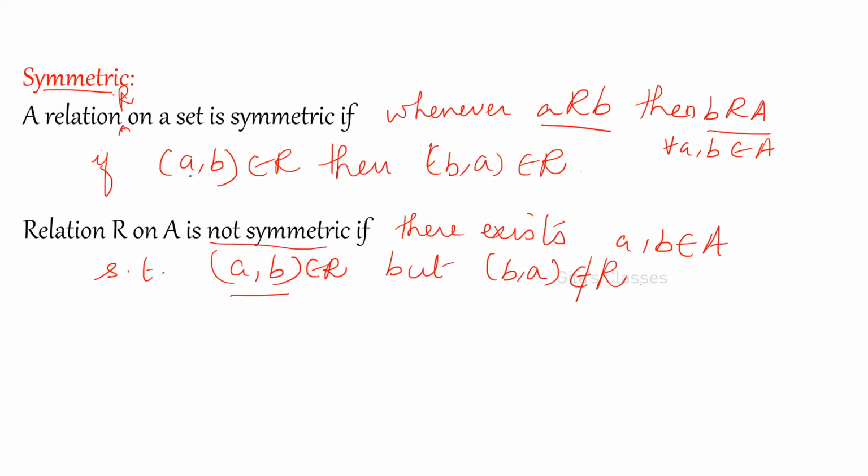Got it? Any doubts in this? If A is related to B, then B should be related to A. That is the condition for symmetric.